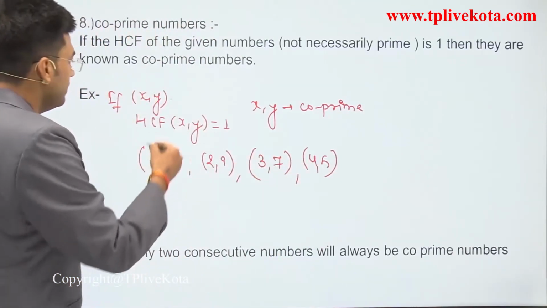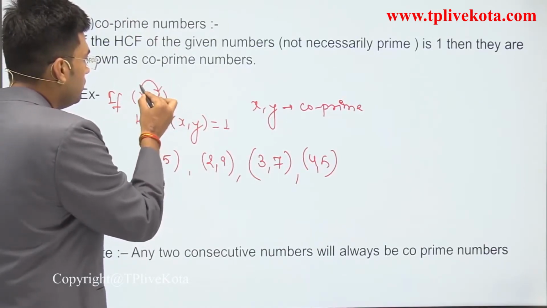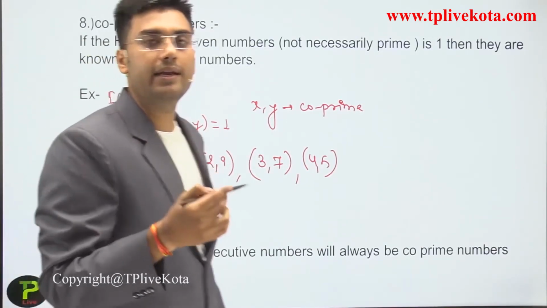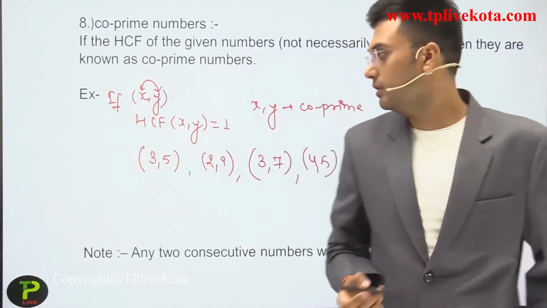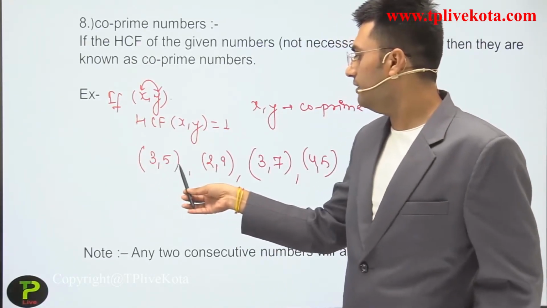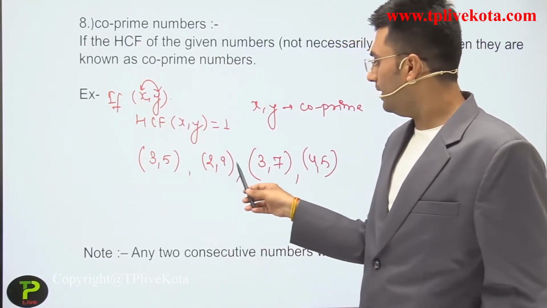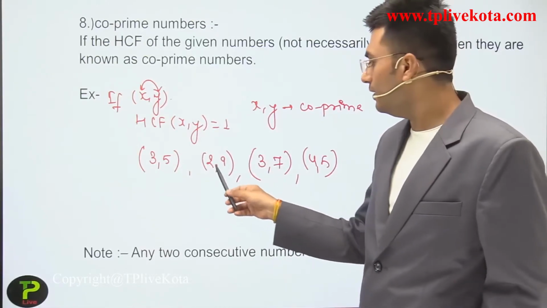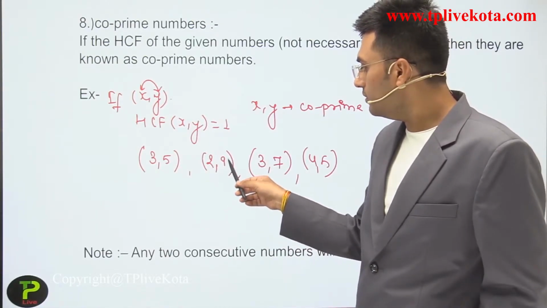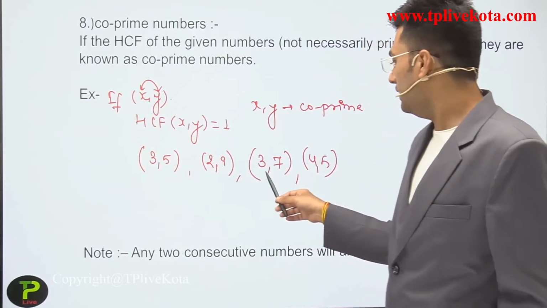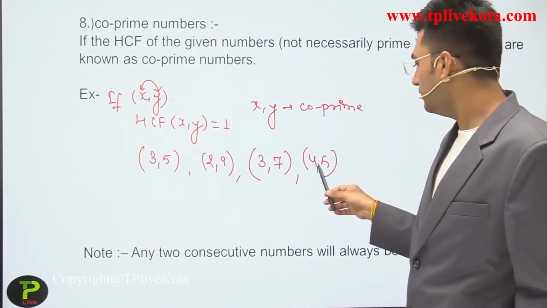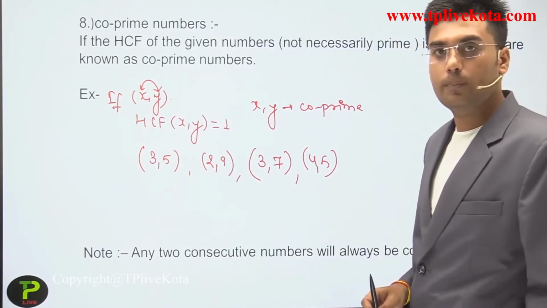And students, x and y need not be prime. They can be any type of natural numbers. So here 3 and 5 are co-primes, 2 and 9 are co-primes, and here 9 is not a prime number. 3 and 7 are co-primes, 4 and 5 are co-primes.